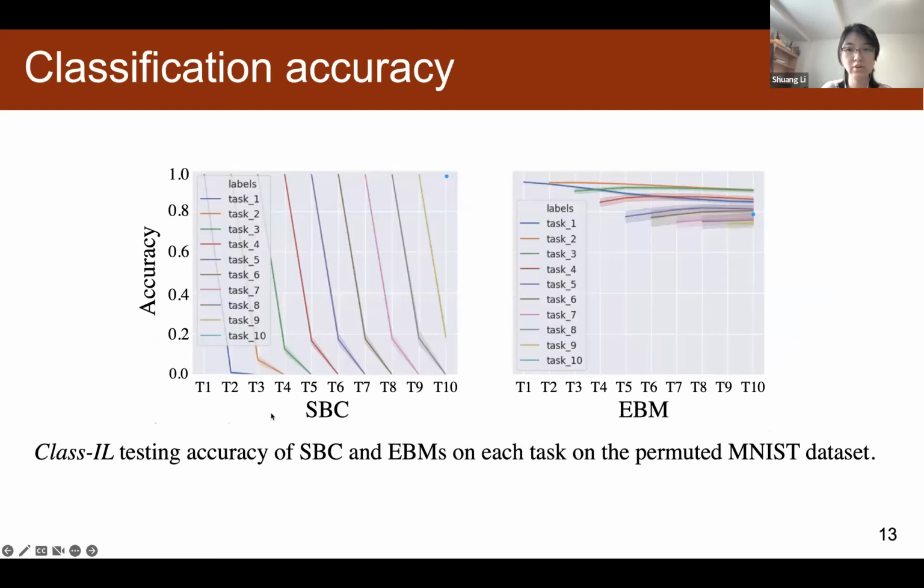This figure shows the classification accuracy when we sequentially train the model on different tasks. For example, the blue lines, this one and this one, are the accuracy of task 1. For the softmax-based classifier, its accuracy is high when we train the model on task 1, but the accuracy drops when we train the model on other tasks. But for the energy-based model, we can see the accuracy of task 1 doesn't drop a lot when we train new tasks.